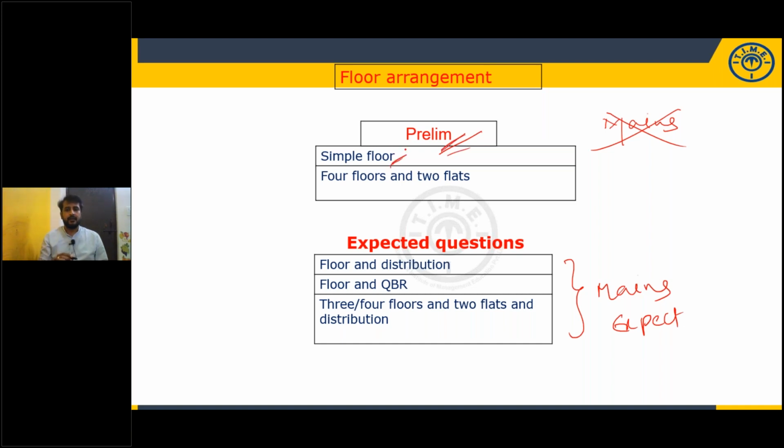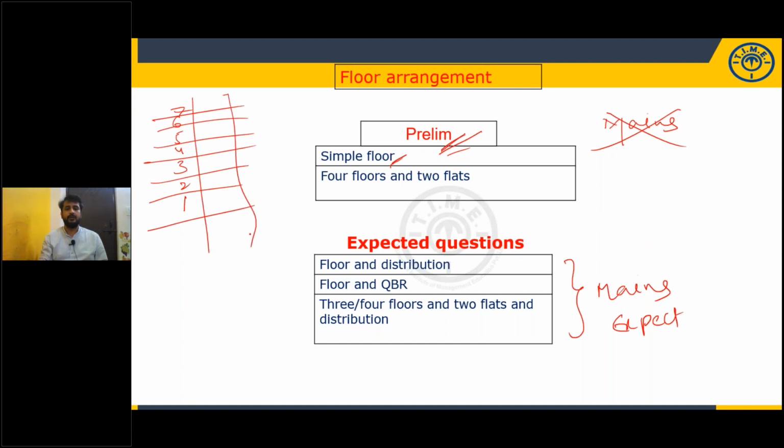7 persons are living in a 7-story building. That's it. No other variable also. Simple floor arrangement: 1, 2, 3, 4, 5, 6, 7. 7 persons live in a 7-story building. That's it. This kind of questions.